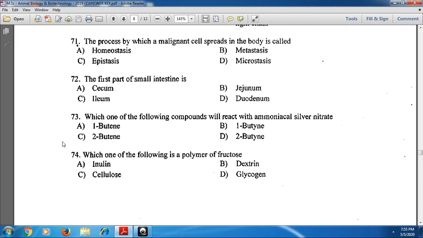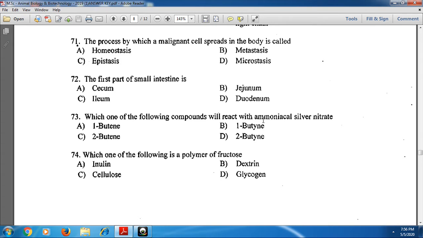And next, 73: which one of the following compounds will react with ammoniacal silver nitrate, Tollens' reagent? Option B is the correct one. 1-butyne reacts with ammoniacal silver nitrate.